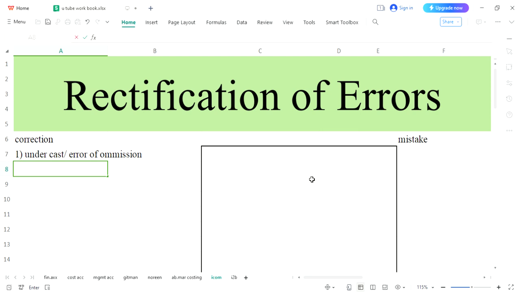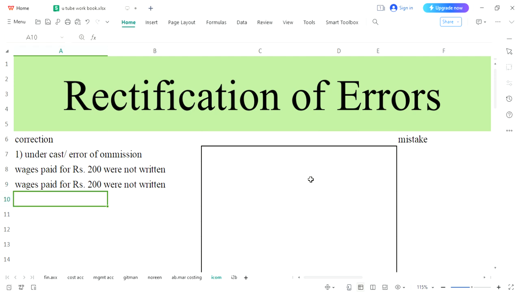We can take an example. Wages paid for rupees 200 were not written. This is your first example. You may write: wages paid for 200 were undercast. So you may write in this way, but the meaning of both lines is the same.